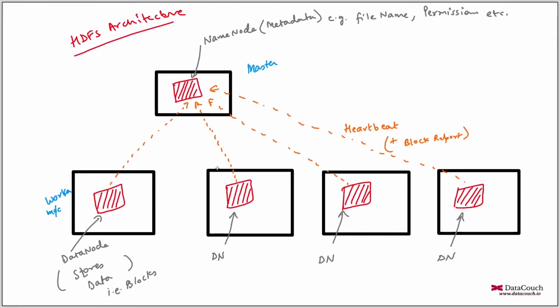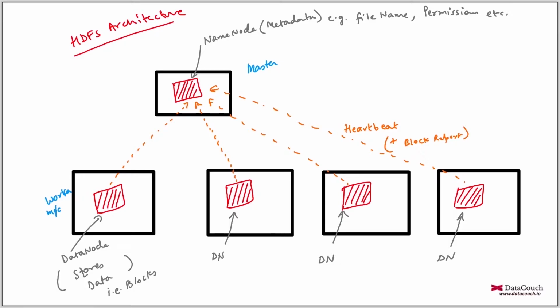Heartbeat is separate, and block report is separate. When a data node restarts, it will send the block report. The block report has information like which blocks are stored, which data I am storing. This information goes to the master.